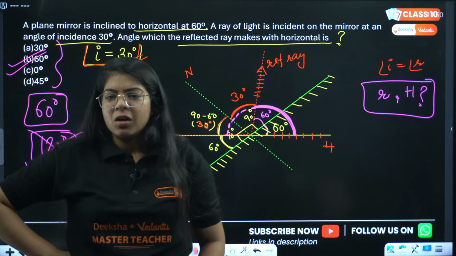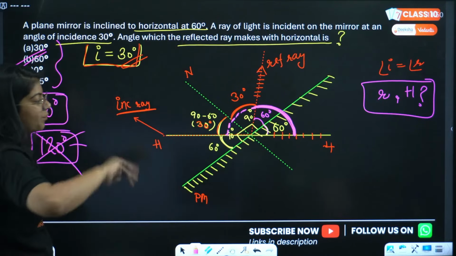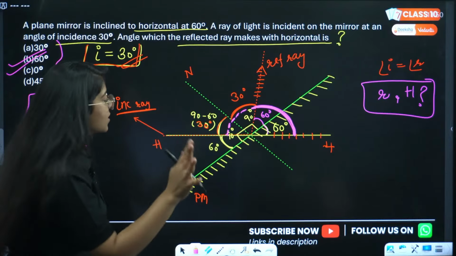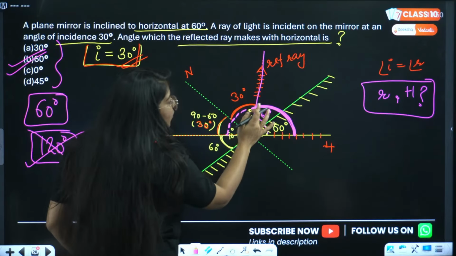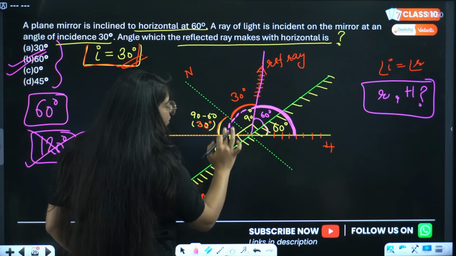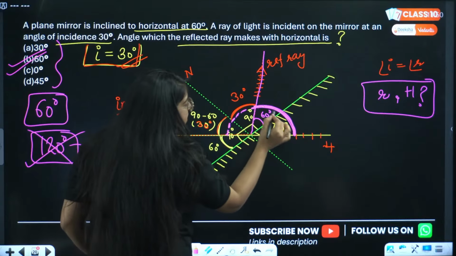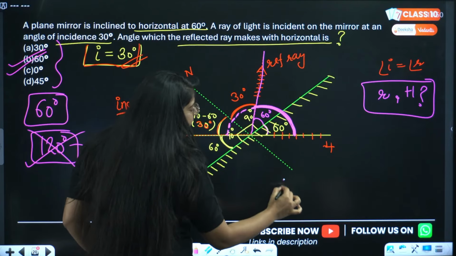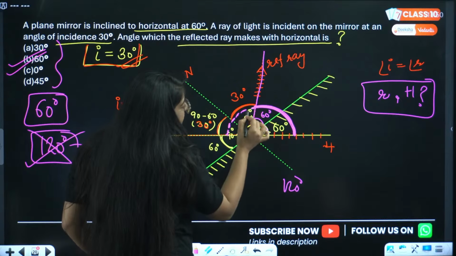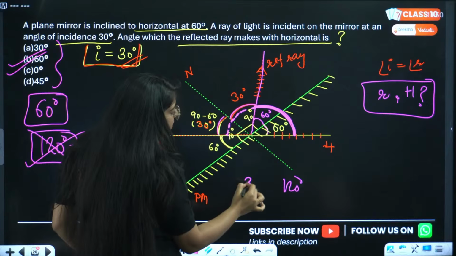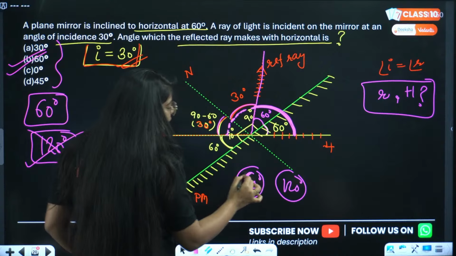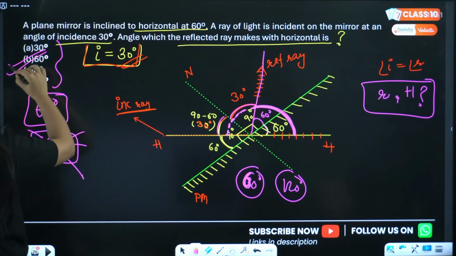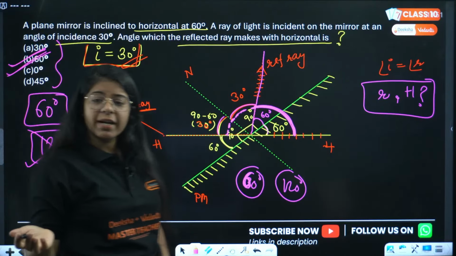Okay, I know why you are getting confused. This is the reflected ray, right? You have a question, ma'am, do we have to find this angle or this angle? So you find both. This is 60 plus 60, that is 120, correct? But this is 30 plus 30, that is 60 degrees. So from these two, do we have 60 in the option or 120 in the option? We have 60 in the option. So just write that down.